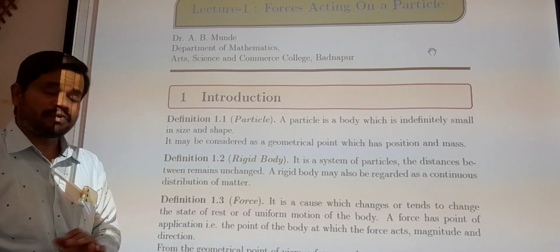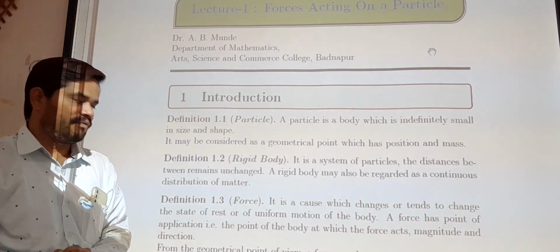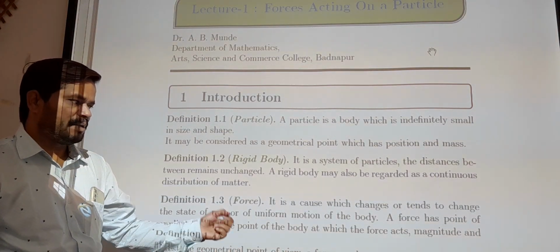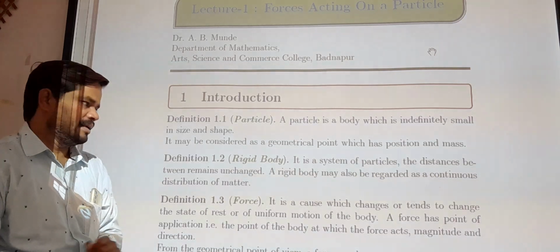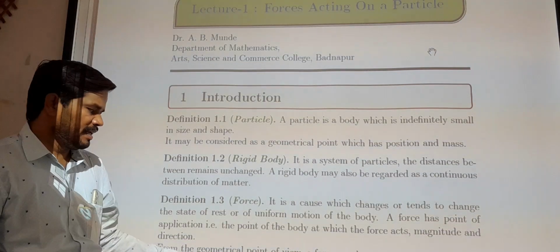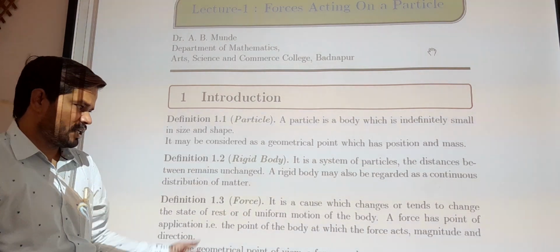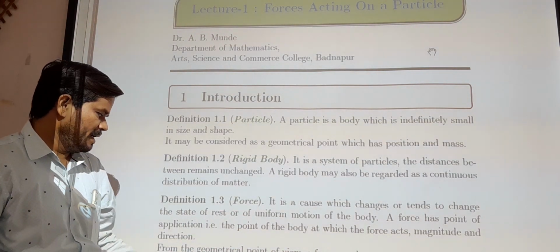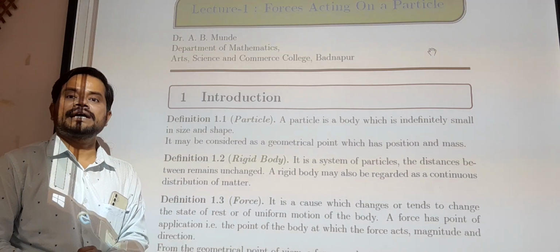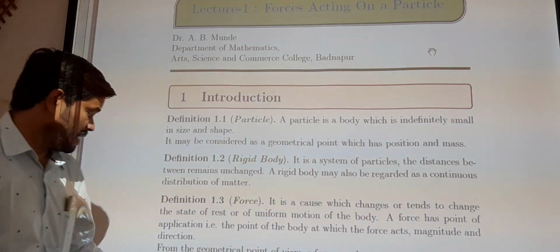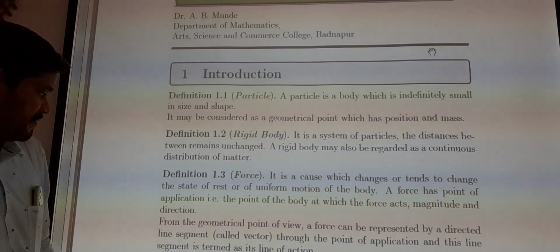From the geometrical point of view, a force can be represented by a directed line segment. It is called a vector through the point of application, and this line segment is termed its line of action.